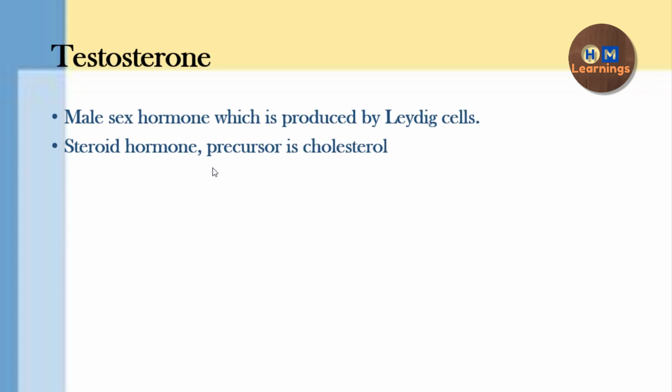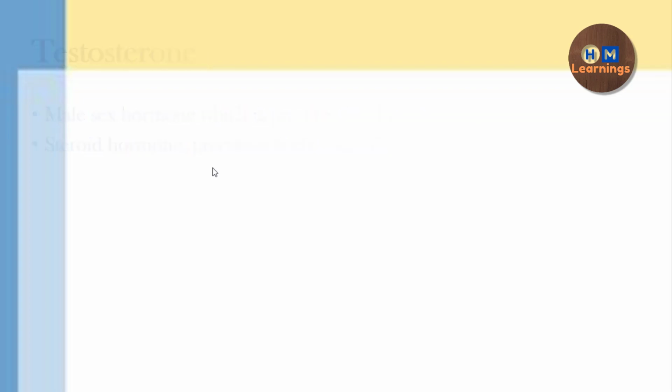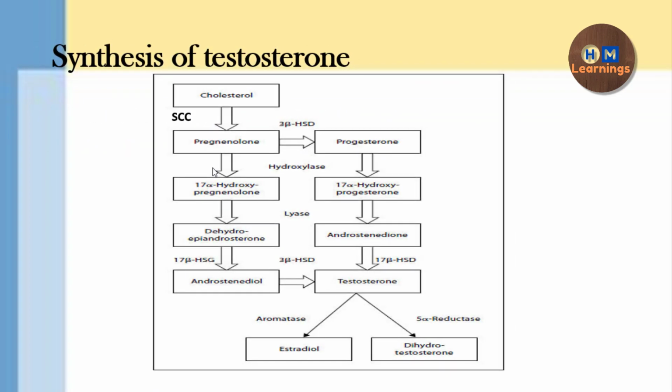Now, we are more interested to know about testosterone, because it is the play of testosterone. It is a male sex hormone which is produced by the Leydig cells, and it is a steroid hormone. So we know that the precursor is cholesterol. These are the steps of the synthesis of testosterone. As an undergraduate it is not important to remember each and every step, but if you are a postgraduate, it is required.